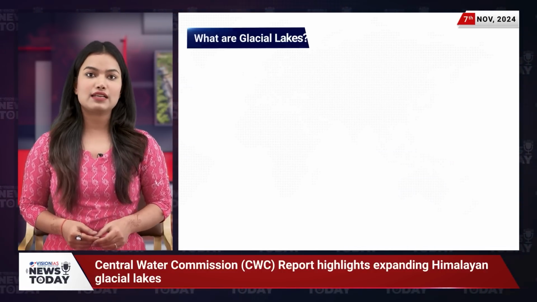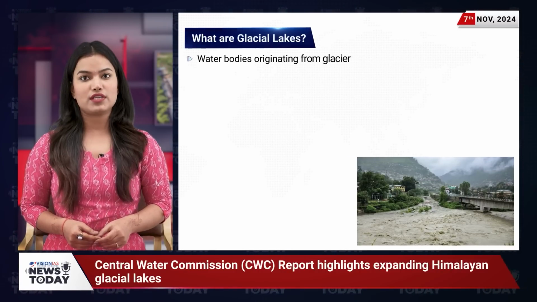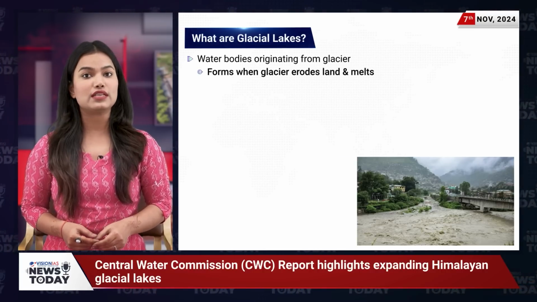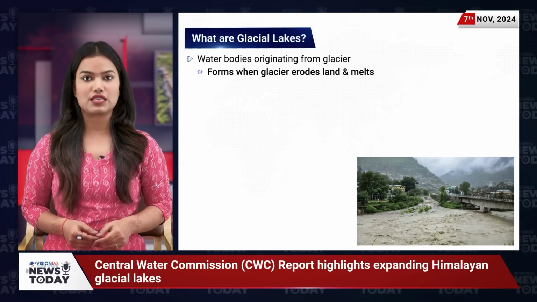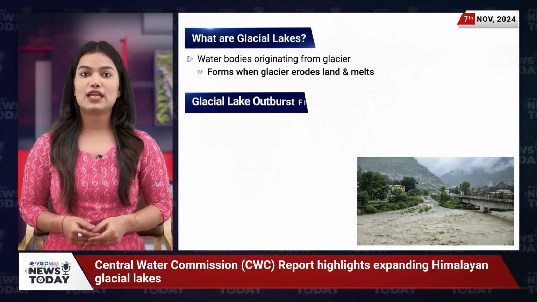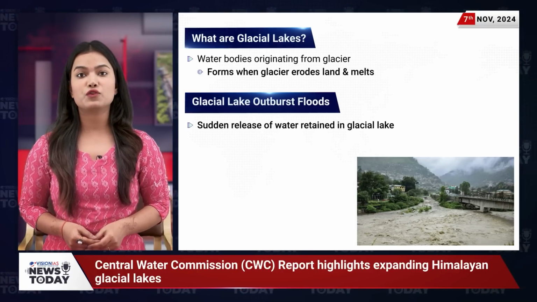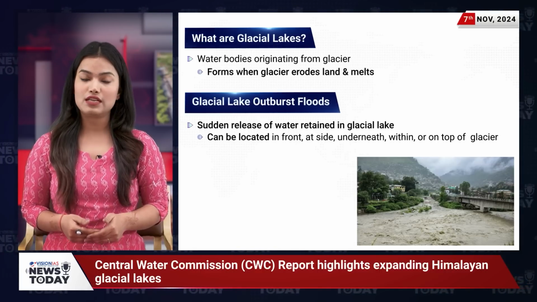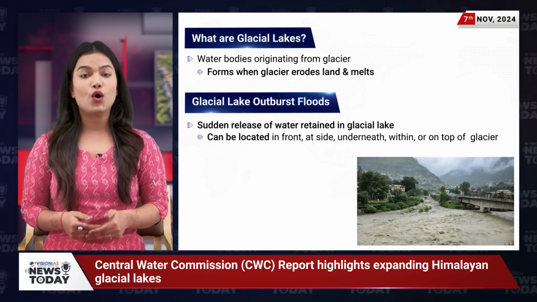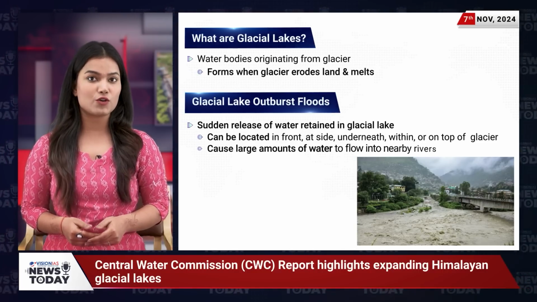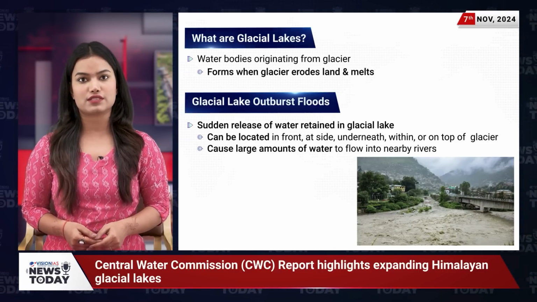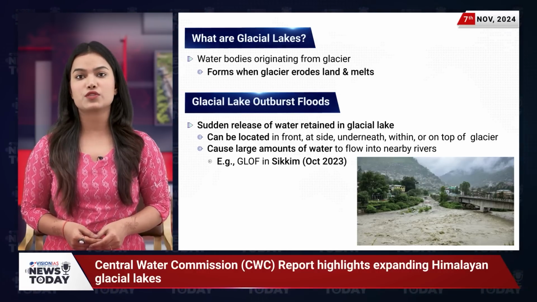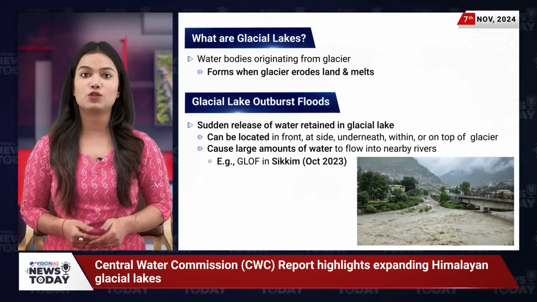Now, what are glacial lakes? These are water bodies formed from glaciers, formed when a glacier erodes the land and subsequently melts, filling the resulting depression. Now, a quick note about GLOFs. These are sudden, powerful floods caused by the release of water from a glacial lake, which can sit in front, alongside, underneath, within, or even on top of a glacier, causing large amounts of water to flow into nearby rivers. One recent example was the GLOF event in Sikkim in October 2023, triggered by the bursting of South Lonak Lake.